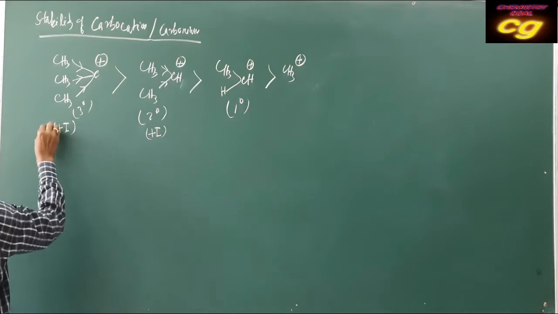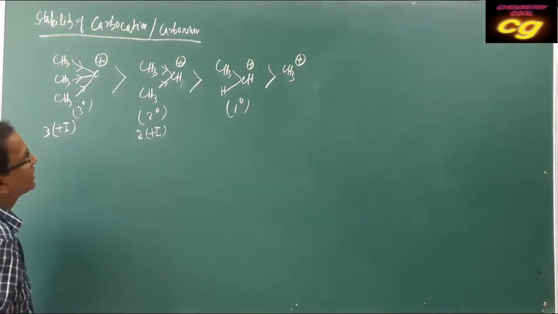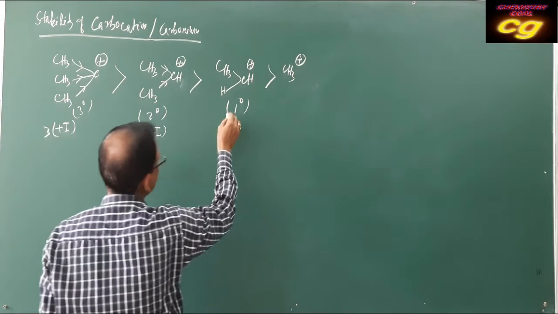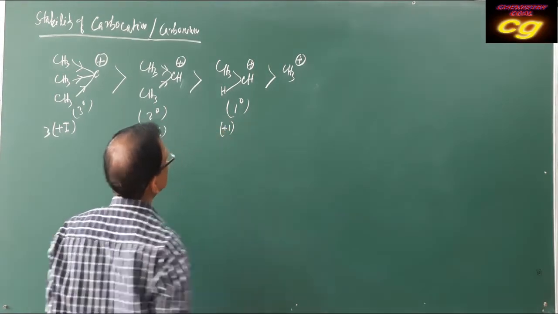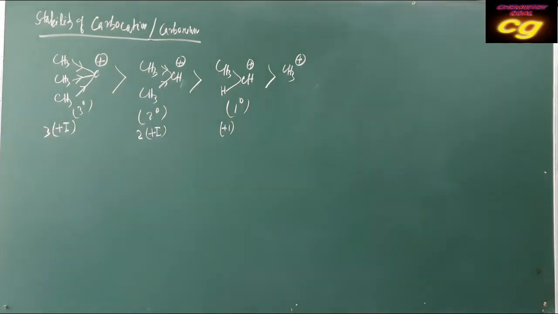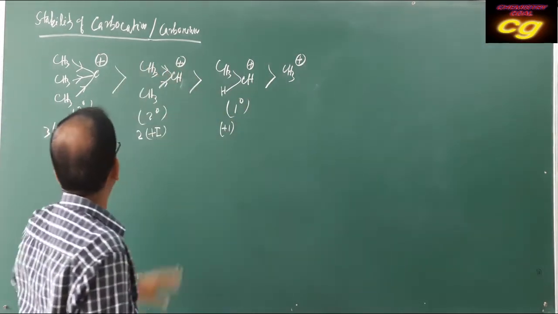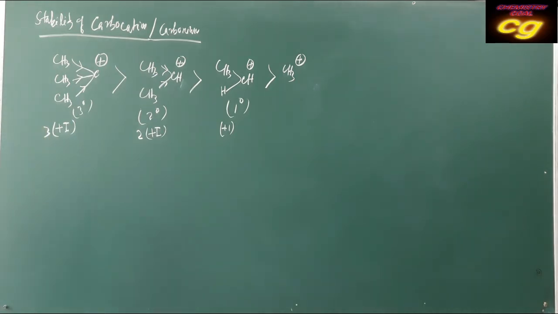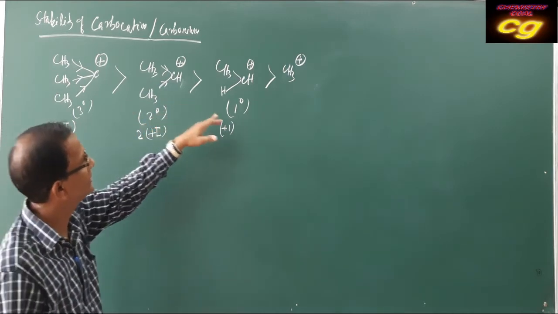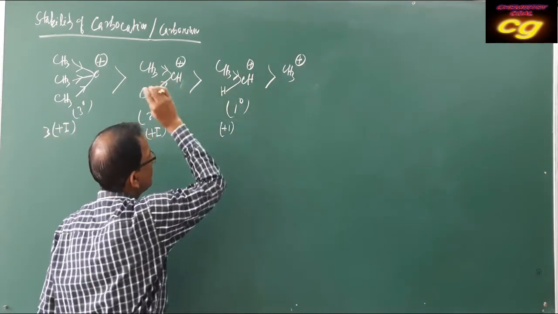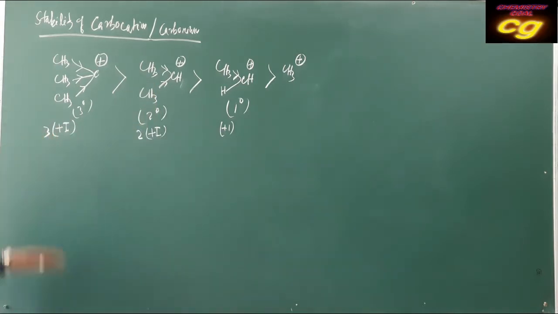Here, 3 plus I effect; here, 2 plus I effect; here, how many? It is 1 plus I effect. That is 1 plus I effect. That's why it is less stable compared to secondary, and it has no carbocation. So this is the stability of carbocation. Tertiary is more stable than secondary, then primary. It has 1 plus I effect, and tertiary has 3 plus I effect. That's why the stability of tertiary is more.